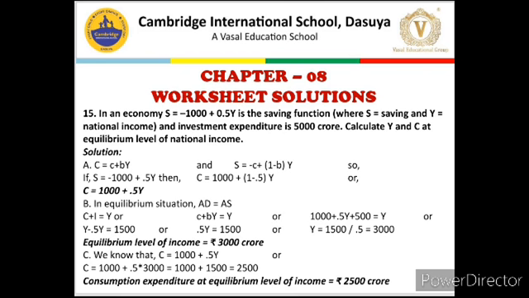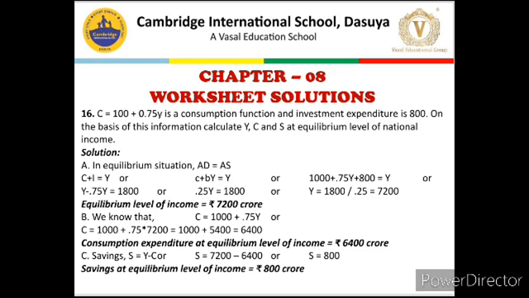Now we can use this value of Y in the consumption equation to find out the value of C in the last step. So C will become 1000 plus 0.5 multiplied by 3000, or 1000 plus 1500, or 2500. So consumption expenditure, or C, at the equilibrium level of income will be 2500 crore.